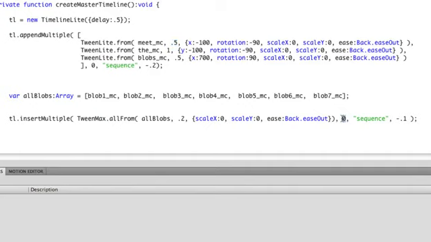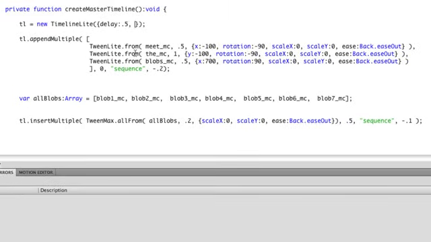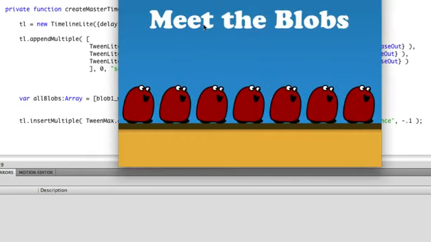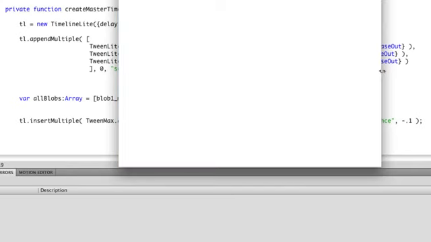So I'm just going to change the insertion time to be 0.5. And I'm also going to slow down the time scale here so we can really see that. I'm going to set the time scale equal to 0.7. So as soon as meetMC is done, now the blobs are going to start immediately afterwards. So I'm going to test. And there you go. As soon as meet was done animating, you saw the blobs come in.